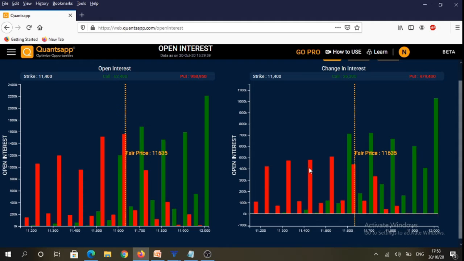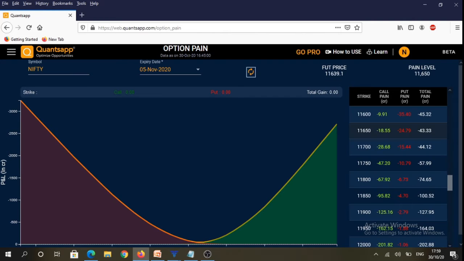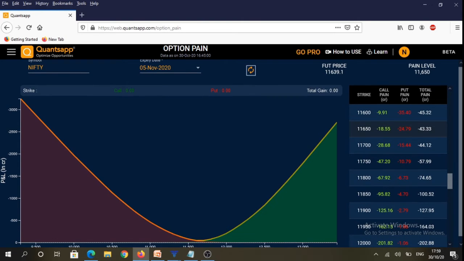So it gives us a broad range of 11,400 to 12,000 level, and for the short term we get a trading range of 11,700 to 11,500 levels. If we analyze option max pain level for 5th November weekly contract, we will notice that the max pain level has shifted to 11,650 level. So 11,650 is the level. If market were to expire at this level on 5th November, option writers are going to suffer the least amount of losses.